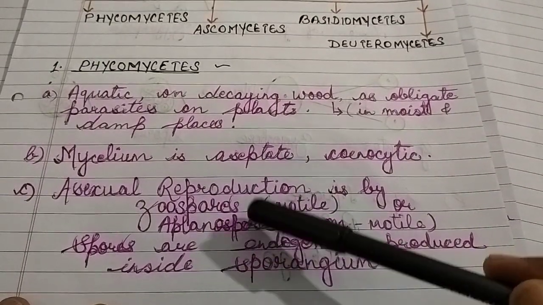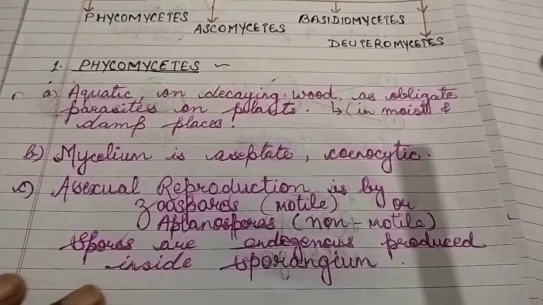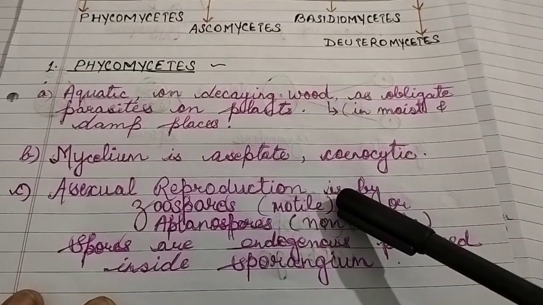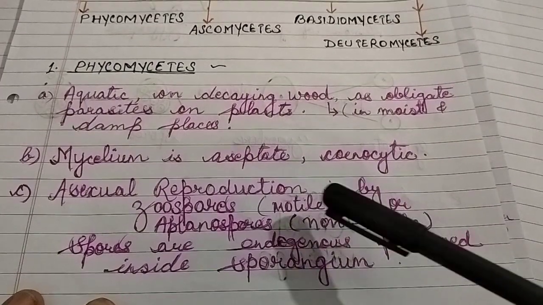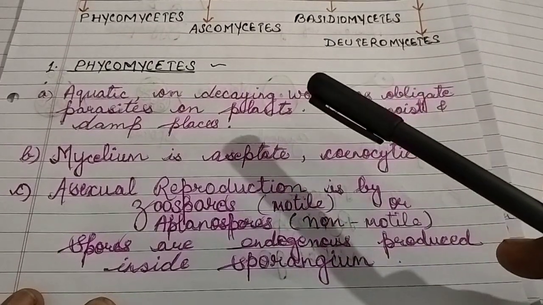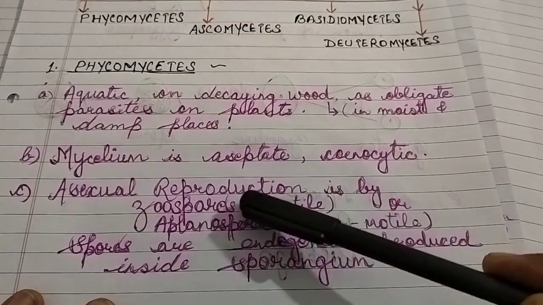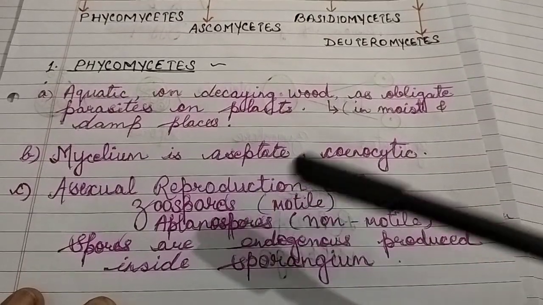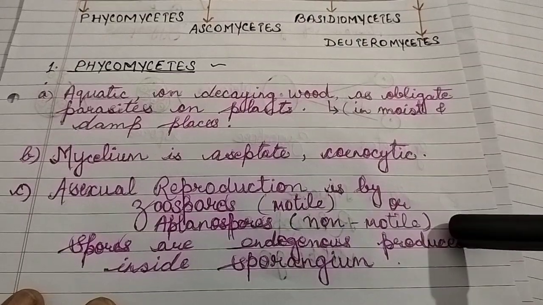Learn all these names, they will be asked in questions. Spores are motile due to the presence of flagella. So Zoospores are motile and aplanospores are non-motile.